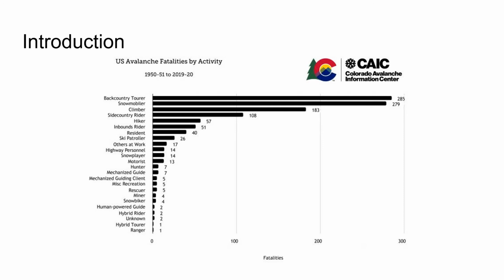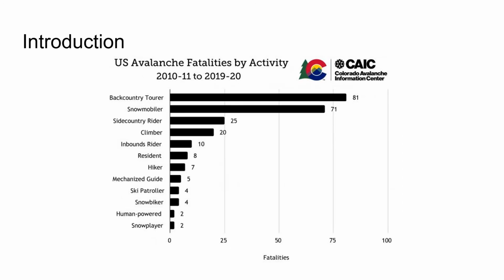Mazamas participate in the activities that make up the 1st, 3rd, and 5th most avalanche deaths by activity in the US. When you look at data only from the last 10 years, our activities are 1st, 4th, and 7th. While these numbers are sobering, the reality is that sound decision making can keep you from becoming one of these statistics, because the data also shows that